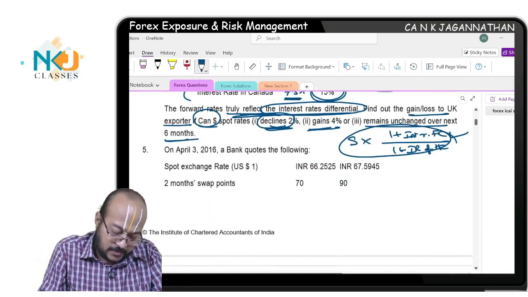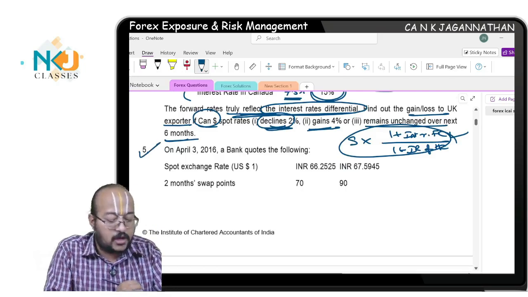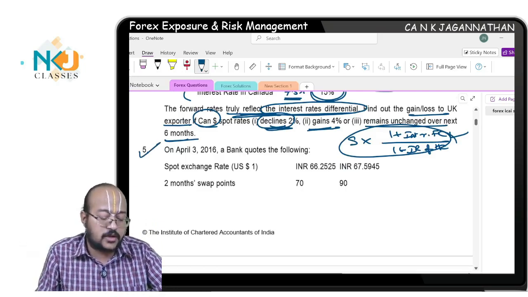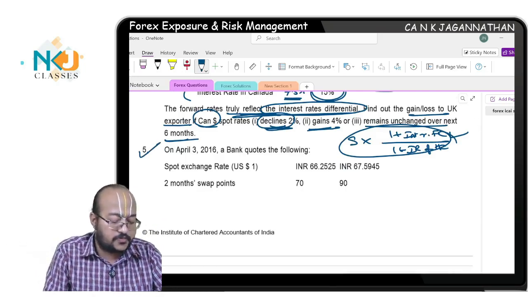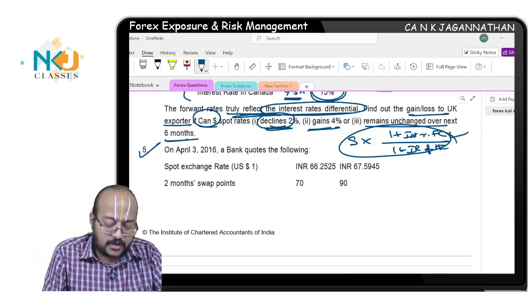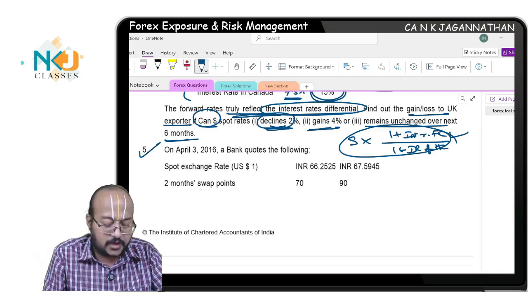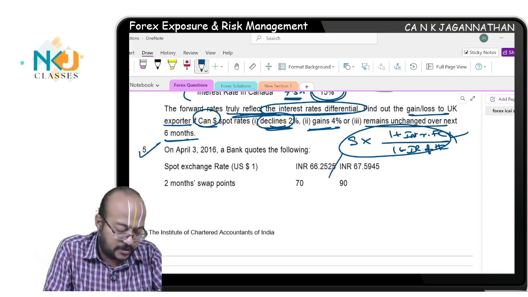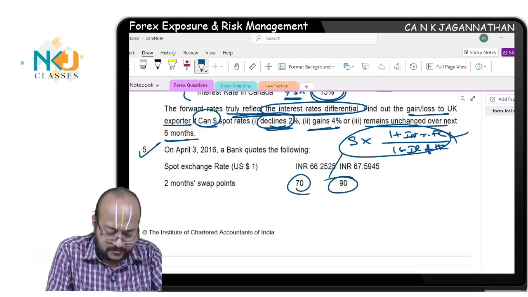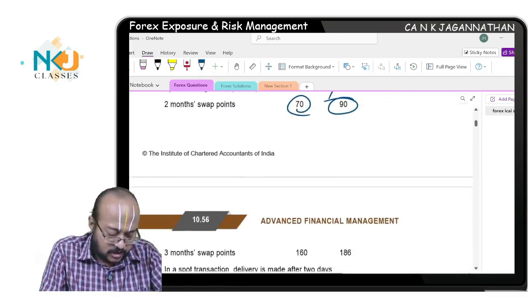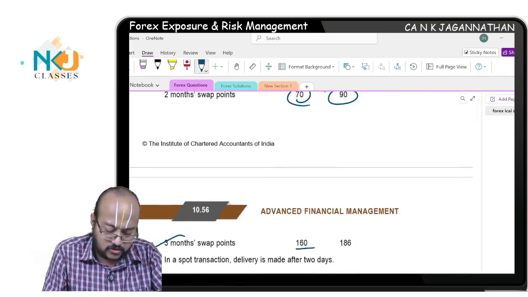Next, take question number 5 for discussion. On April 3, 2016, a bank quotes the following. Spot exchange rate INR 66.2525, INR 67.5945, bid rate and offer rate. This is the spot bid rate and spot offer rate given. 2 months swap points are given, and of course 3 months swap points are also given.